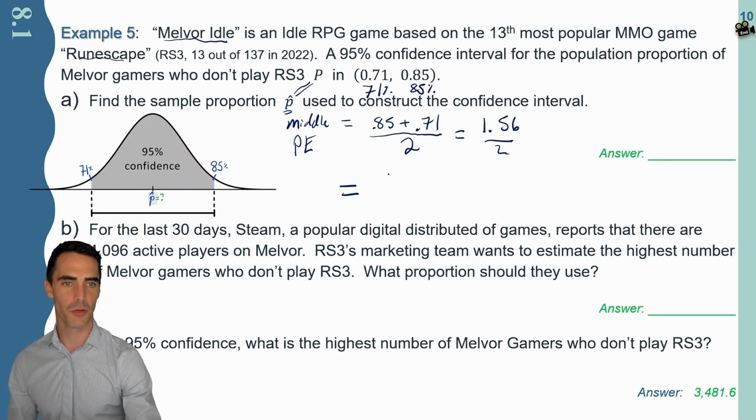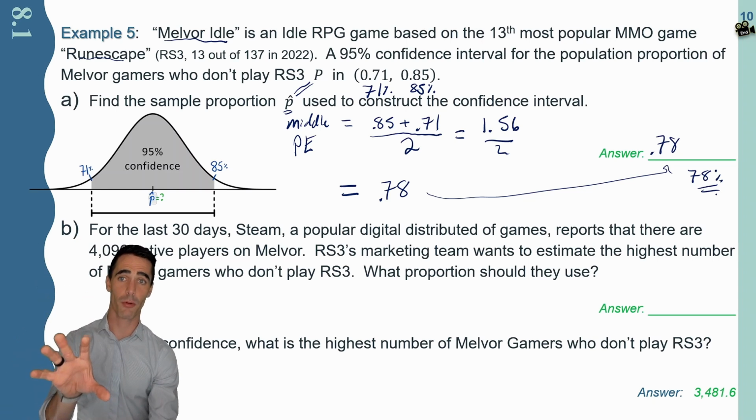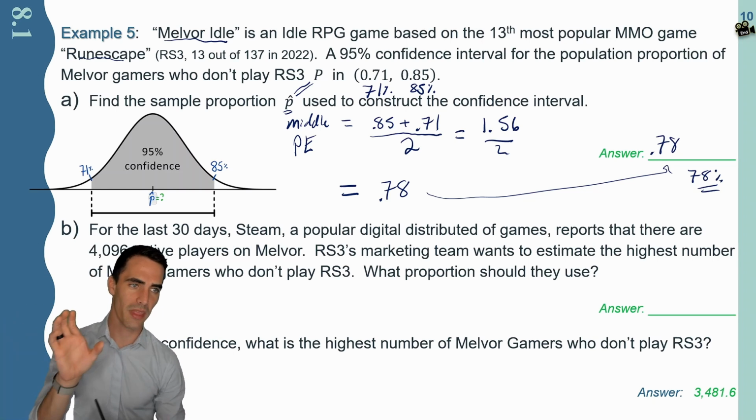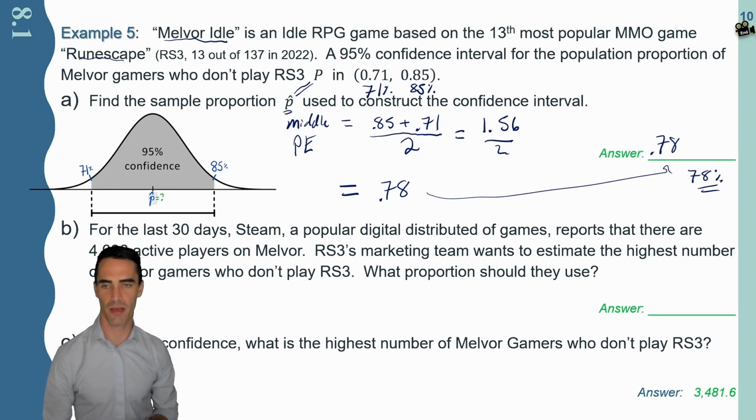And so as a proportion, when I divide that, I should end up with 0.78. That's the answer that we're looking for over here. All right, it's 0.78, but maybe it's more friendly to think about that as 78%. So that's the sample proportion. Again, I know it's anecdotal, but that's the sample proportion that built that confidence interval up above.